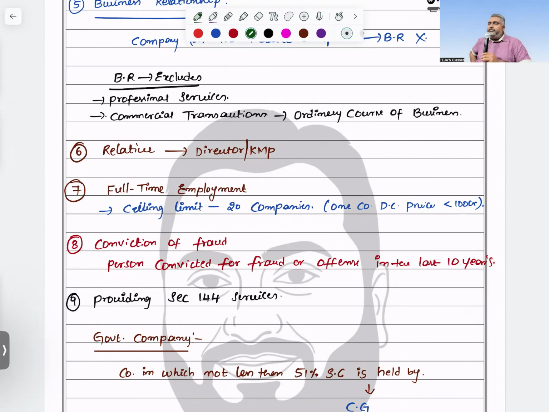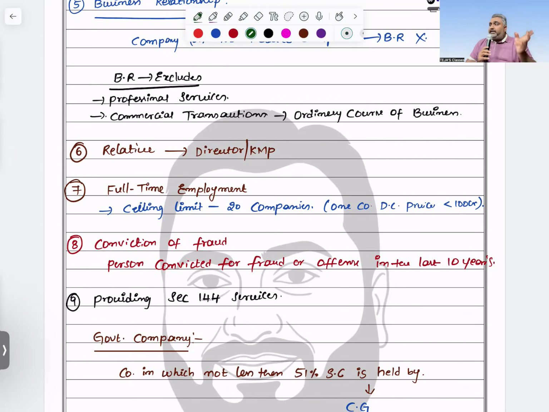Here is one more point you need to remember: tenure. How many years can one individual act as an auditor? You need to ask me whether it is the first auditor or a subsequent auditor. For the first auditor, whether it is a government company or a non-government company, you continue from the first AGM conclusion. For subsequent auditors of a government company, there is no concept of term; every year acceptance should be there. But for non-government companies, one individual can act for only 5 years.